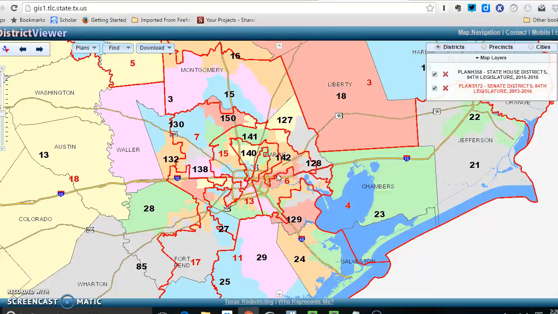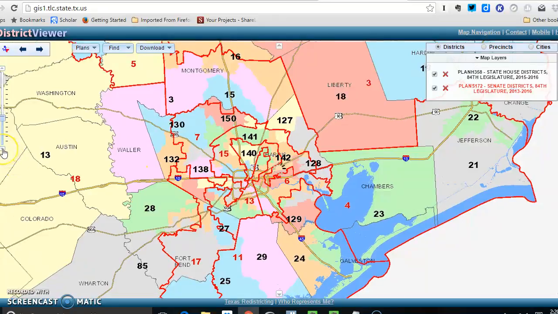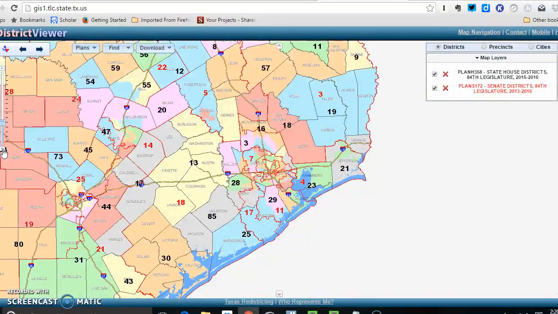So you've got a lot of things that are going on here, and this is one of the things that in some respects is complicated for people to kind of get a handle on, in the sense of the fact that it's sometimes hard to know exactly who represents you at all times. And when you're trying to understand and figure out who all your elected officials are, it can be a little bit of a challenge.